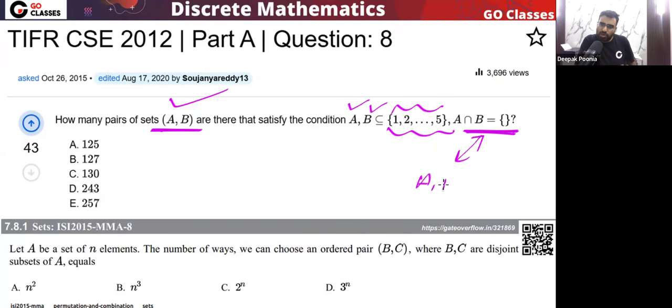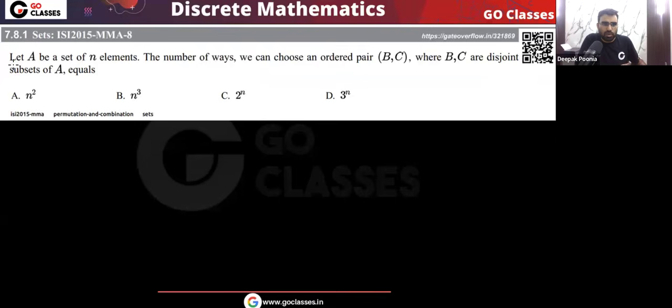Remember, intersection of B, C is phi, that is the same as B, C being disjoint. This is the definition of disjoint sets: B, C are disjoint if their intersection is phi. Very simple. So let's solve it. We have this set A with n elements, and we want to find how many ordered pairs B, C are there, where B, C are disjoint subsets of A.